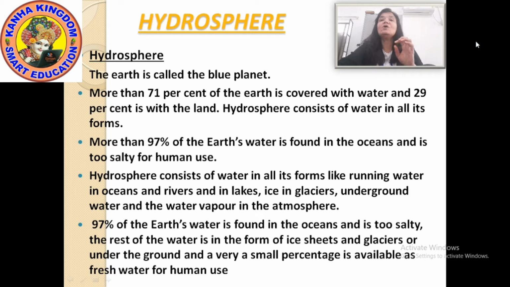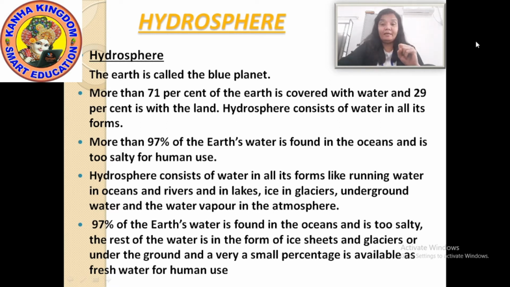Hydrosphere consists of water in all forms, like running water in the ocean, rivers, lakes, ice in the glaciers, the ice mountains, underground water, the one which you get from the hand pump, and the water vapor which is there in the atmosphere.